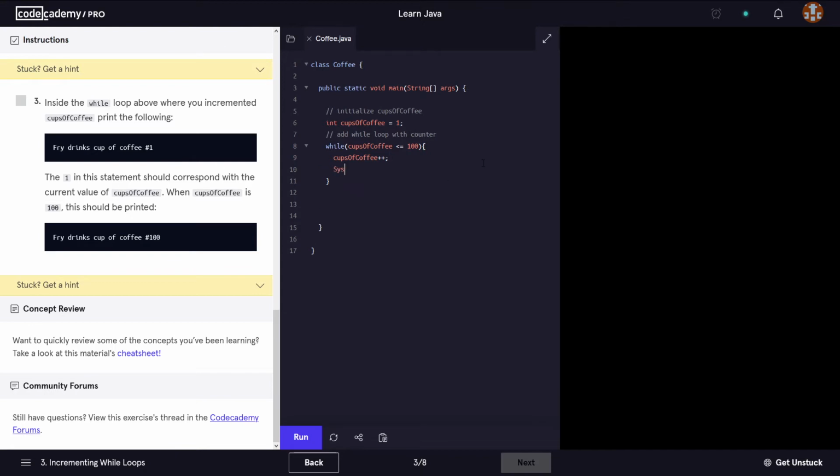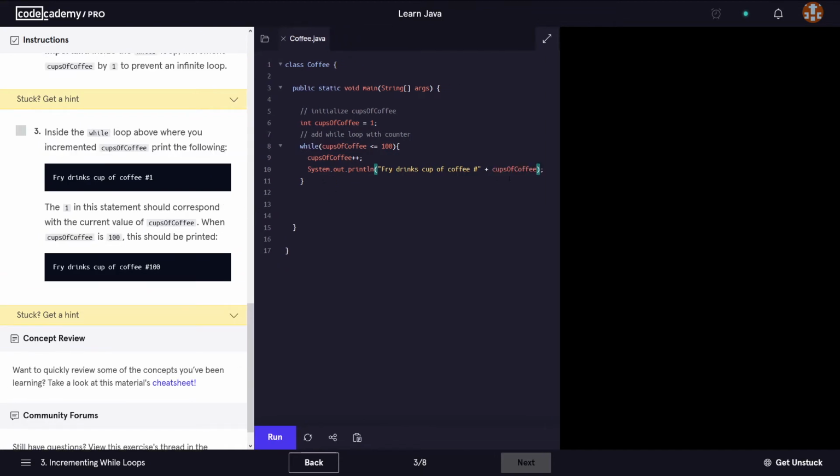So inside here we say system.out.println, okay? We're gonna end it with a semicolon, and inside we have to put this line of text, and of course the value, so the digit here, is gonna come from the actual value that is stored in our variable. We've seen this one before, so what we need to do, this is concatenation, so this is an example of concatenation. We need to add the value.